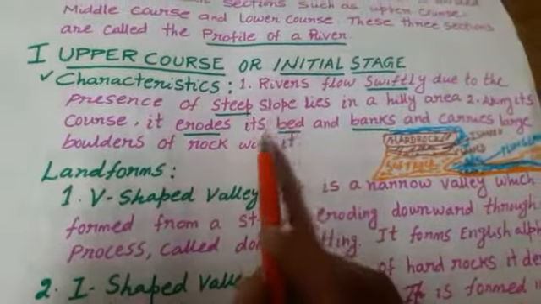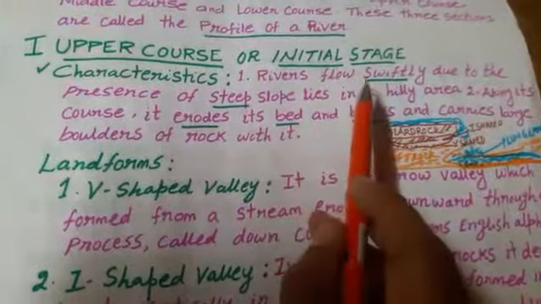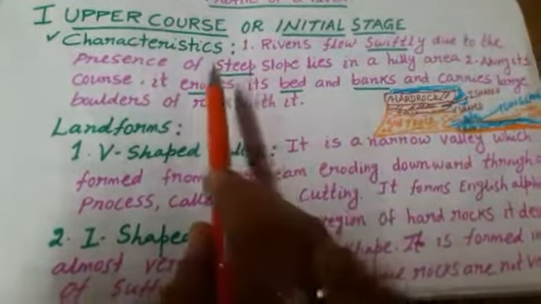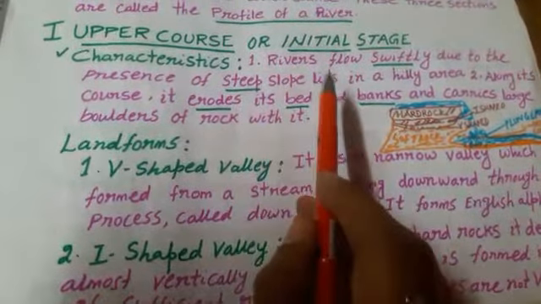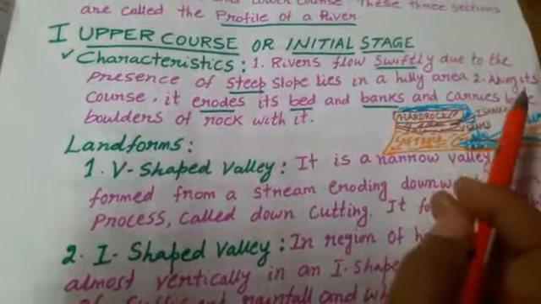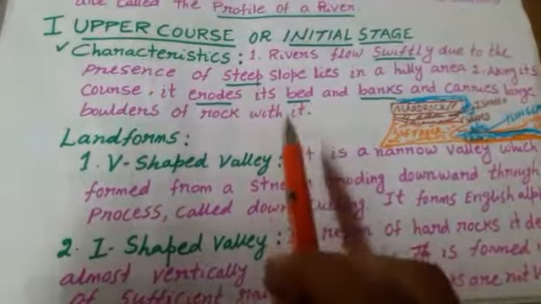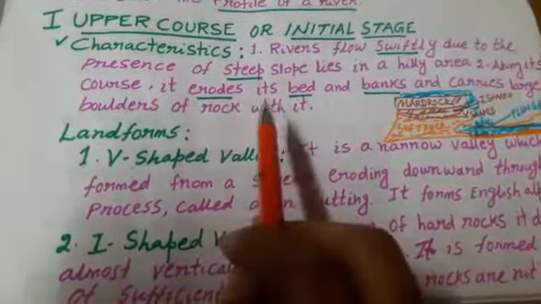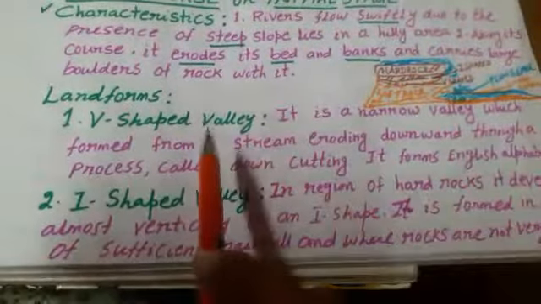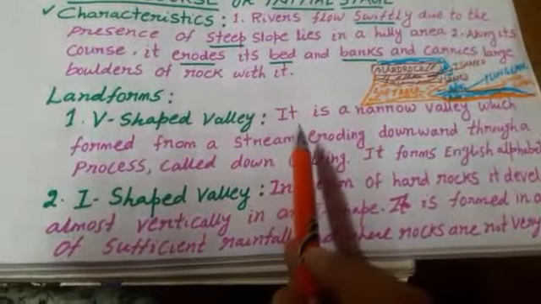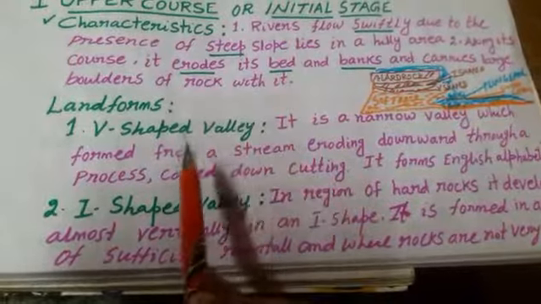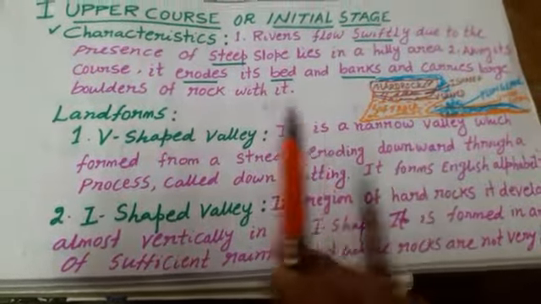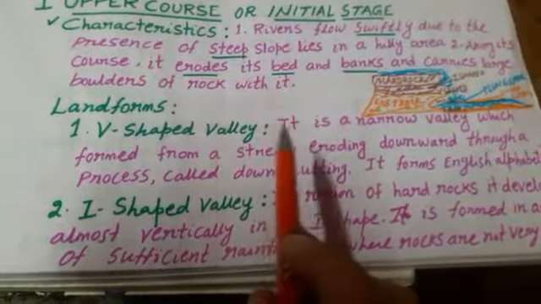So what are the characteristics in the upper course or initial stage? The river flows swiftly due to the presence of steep slopes in the hilly areas. Second, it erodes its bed, meaning vertical erosion, and also its bank and carries large boulders of rock with it. Landforms. What are the landforms formed during the upper course? V-shaped valley, I-shaped valley, waterfall. Now we'll discuss each landform.